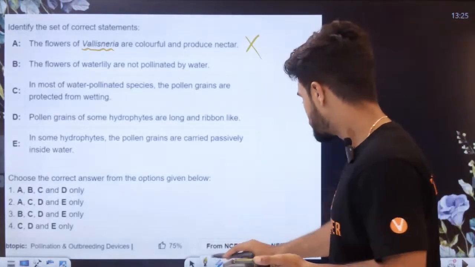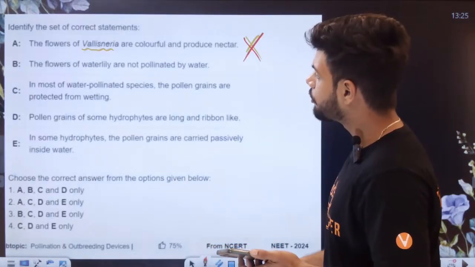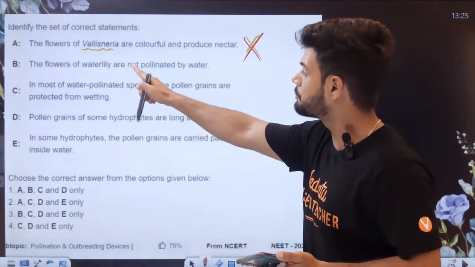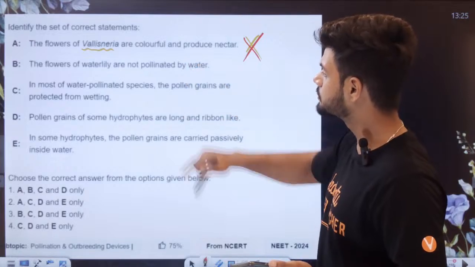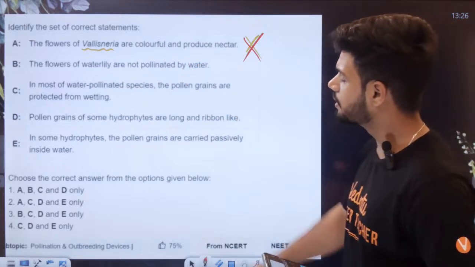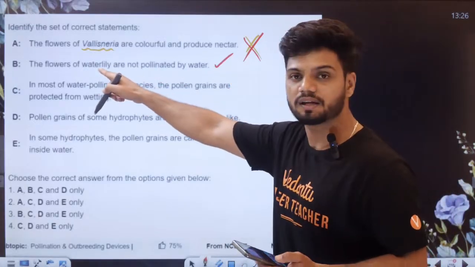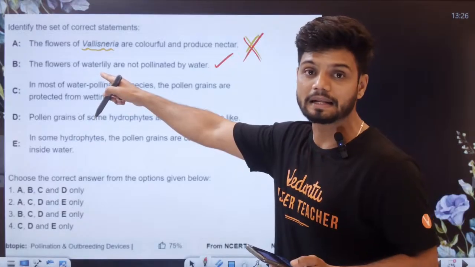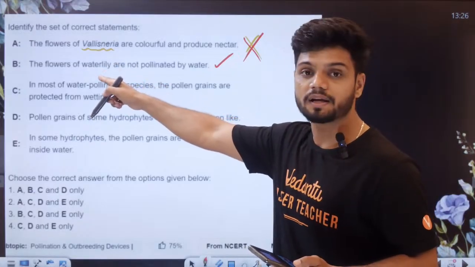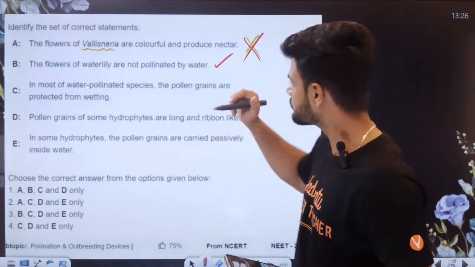It doesn't even need flashy things. It doesn't need to show off here. Flowers of water lily are not pollinated by water, students. Obviously, water lily is not pollinated by water. It gets pollinated by insects. Okay, correct.